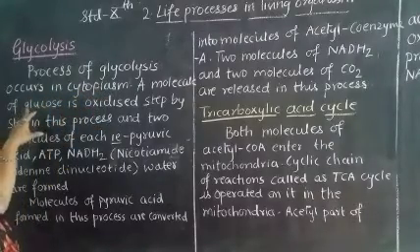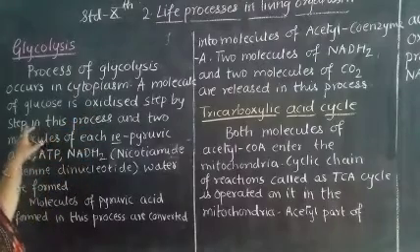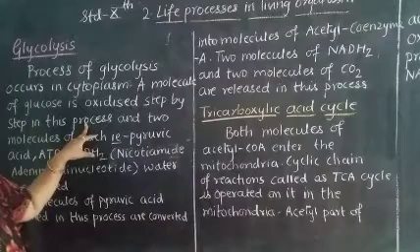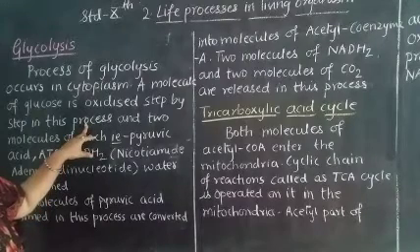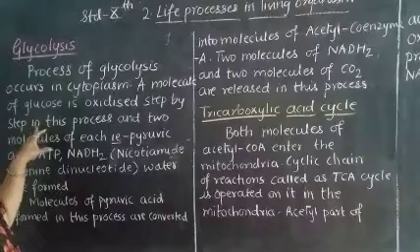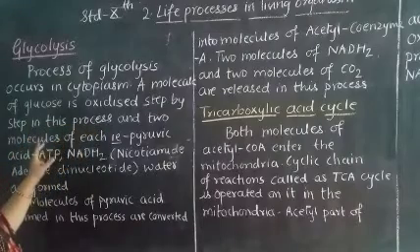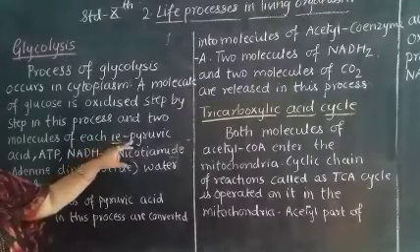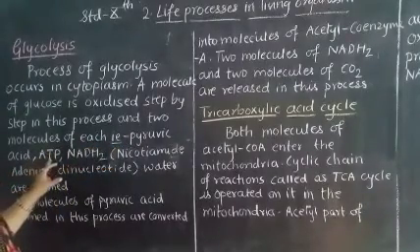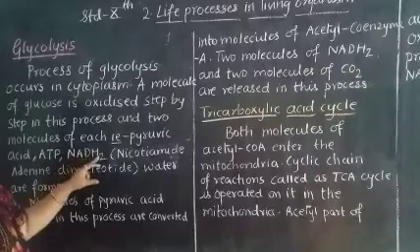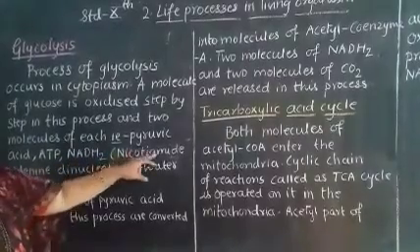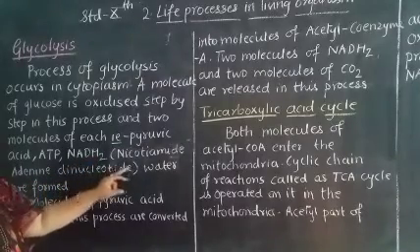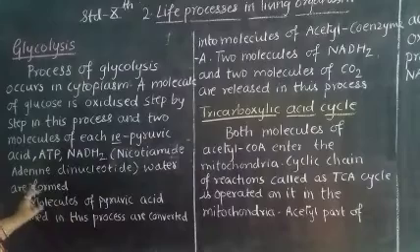A molecule of glucose is oxidized step by step in this process, and two molecules of each, pyruvic acid, ATP, NADH2, that is nicotinamide adenine dinucleotide, and water are formed.